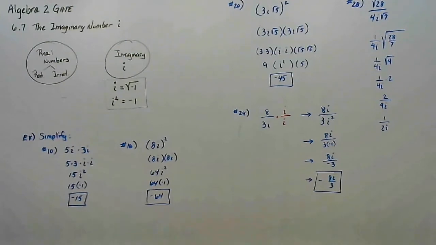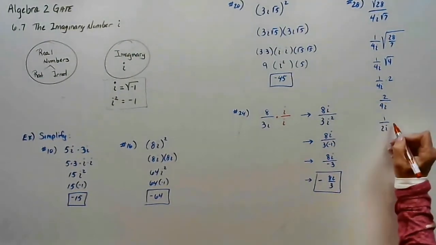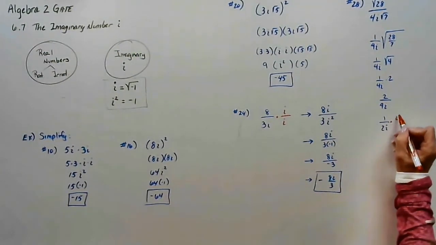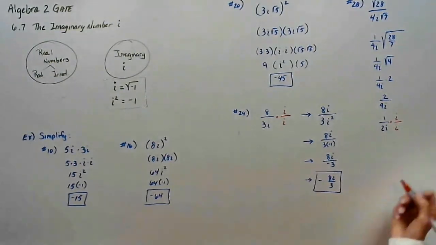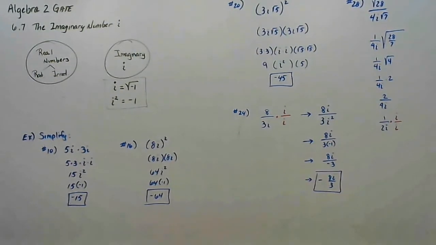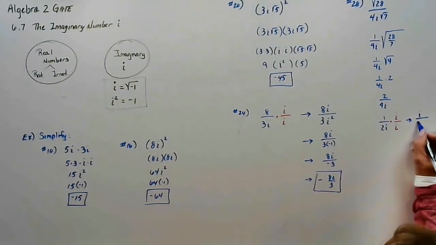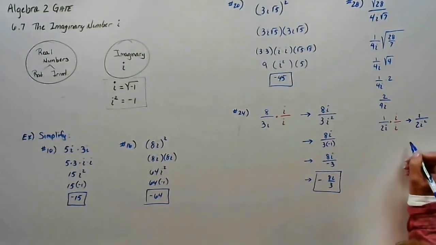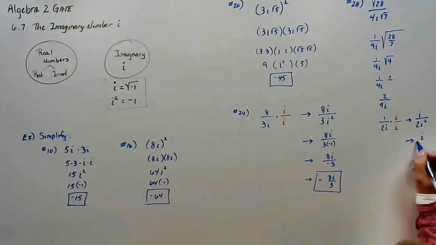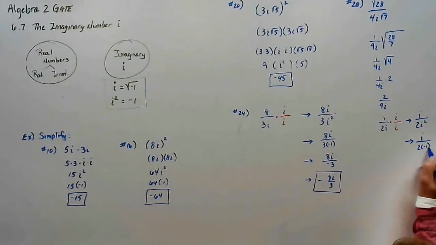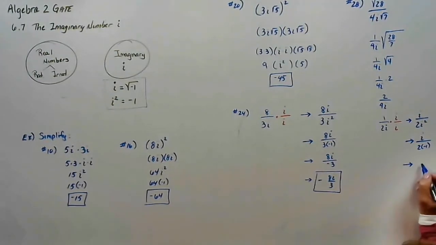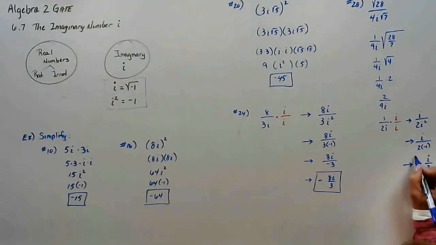I now have an i in the denominator. So I need to make that into not having a square root in the denominator. I need to make it an i squared. And so now this leaves me with i over 2i squared. i squared is the same as negative 1. So I'm left with negative i over 2.